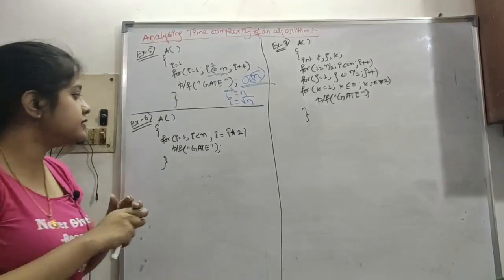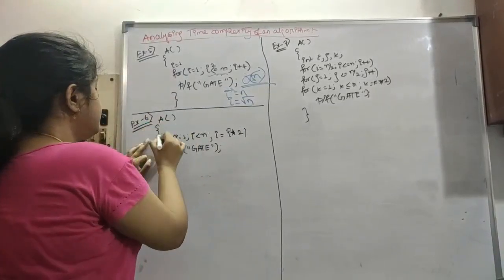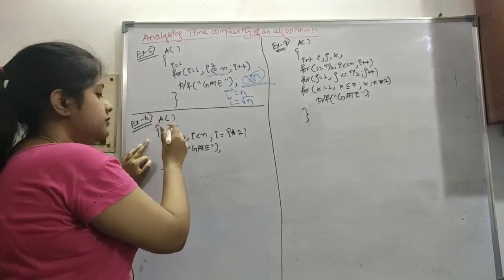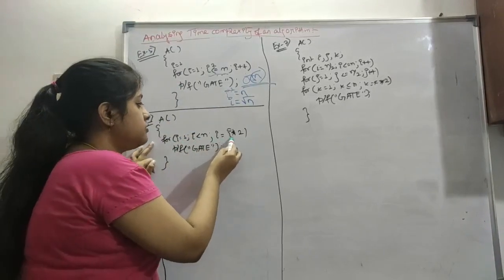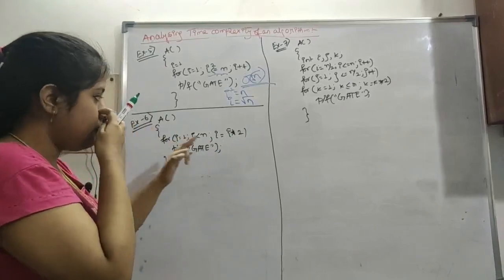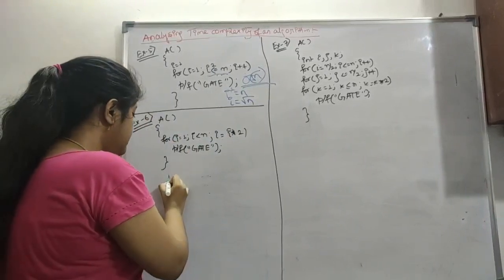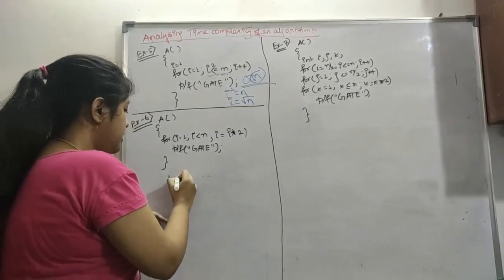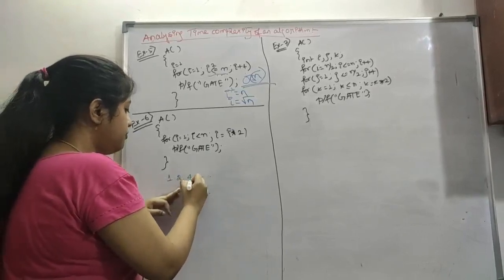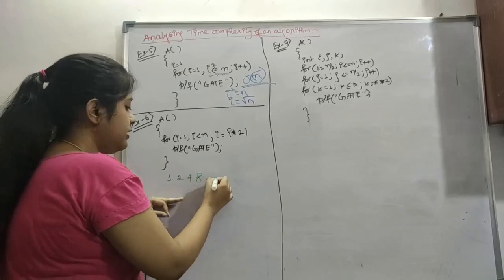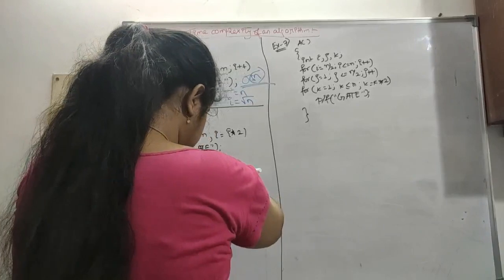So now the next, example 6. A is a function. For I equals to 1, I is less than n, I is equals to I into 2. So for every I, the increment is done by multiplying by 2. So let's see, I is 1 here, then the next will be 2, then 2 will be multiplied by 2 to get 4, 4 multiplied by 2 gives 8. Like this if we do till n,